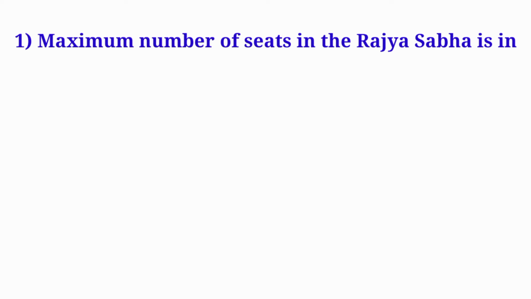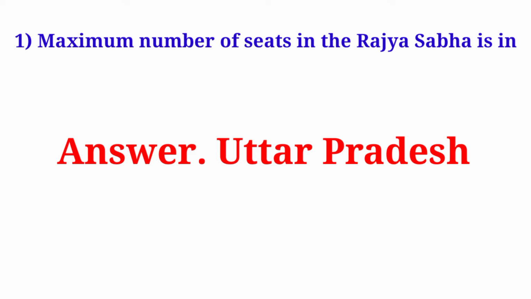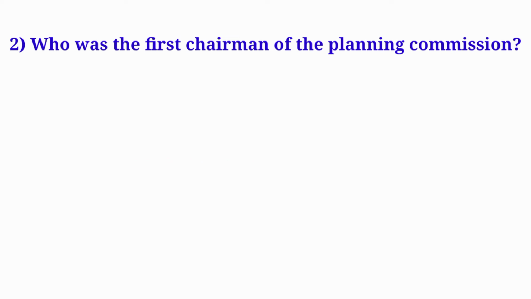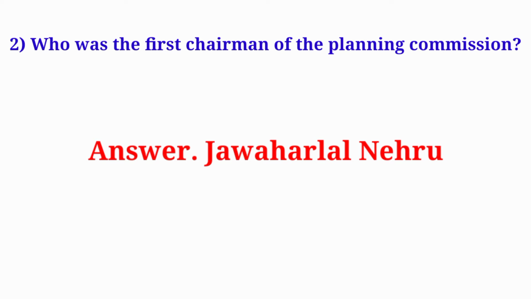10 important GK questions and answers. Question number 1. Maximum number of seats in the Rajya Sabha is in? Answer: Uttar Pradesh. Who was the first chairman of the Planning Commission? Answer: Jawaharlal Nehru.